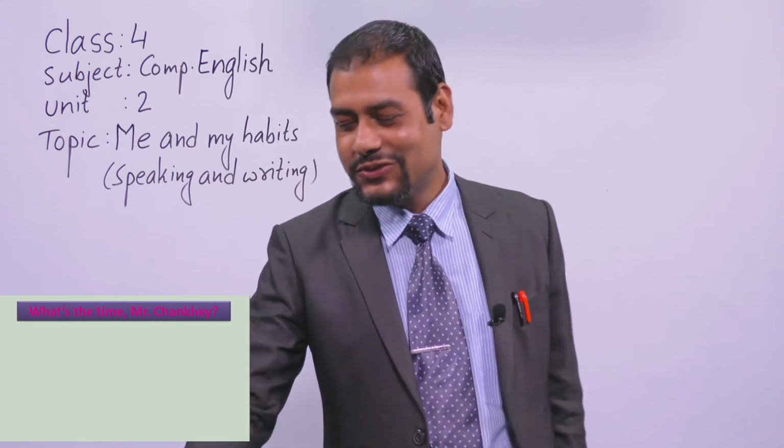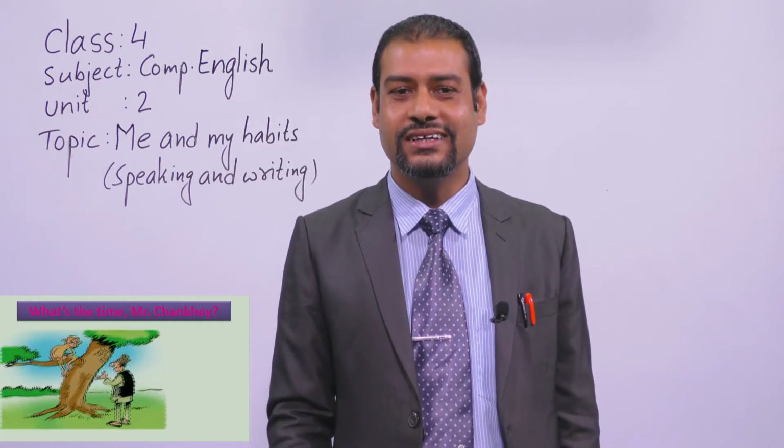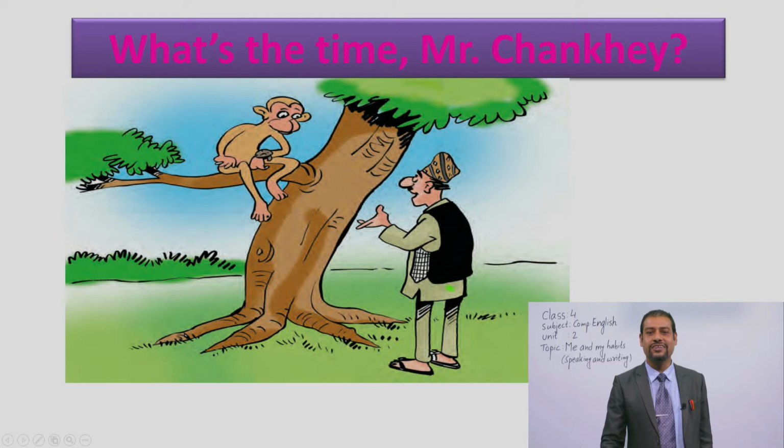Oh, I want to show you the picture, okay? Who is Chonghe? Look at. Can you guess? Is this monkey's name Chonghe, or the man's name Chonghe? Well, dear students, the name of this monkey is Chonghe, and this monkey has a wristwatch, and this man is asking the time to Chonghe.